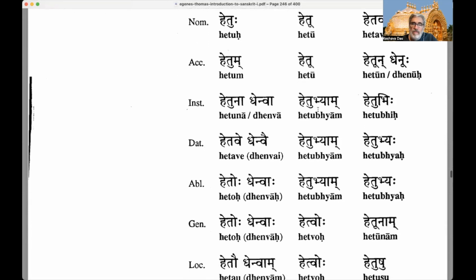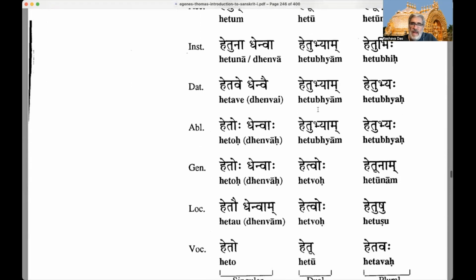Then instrumental: hetuna, and denva. Hetubyam, hetubihi. Then dative: hetave, or denvai, right? Hetubyam, hetubyaha.